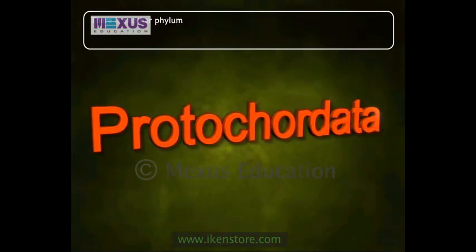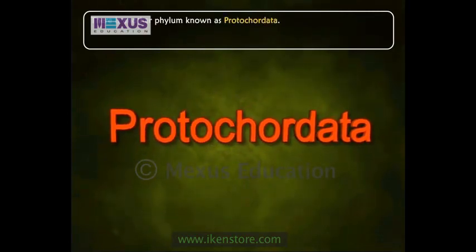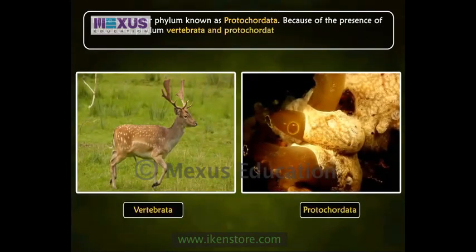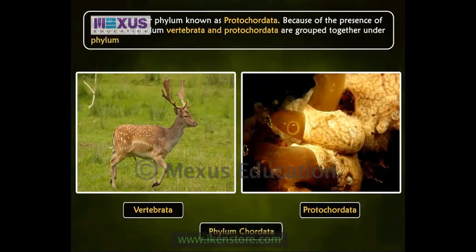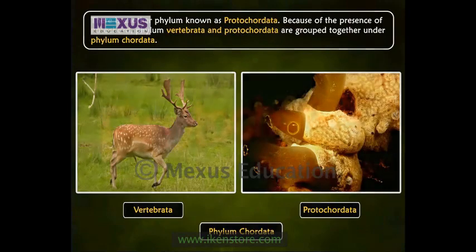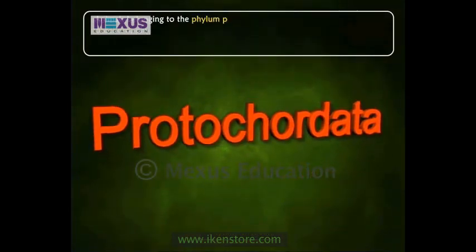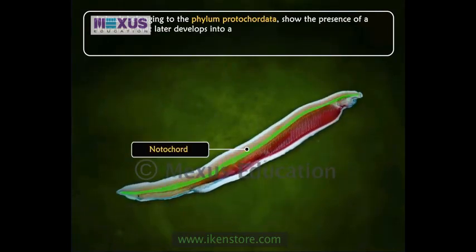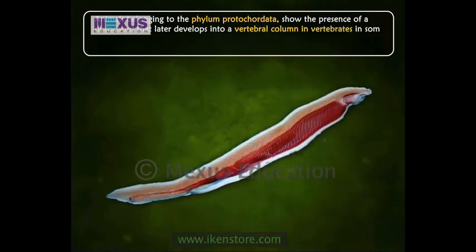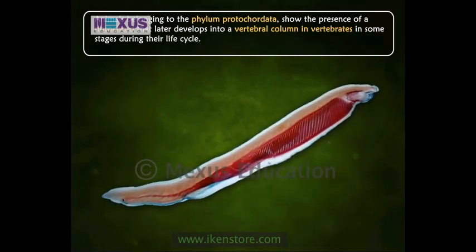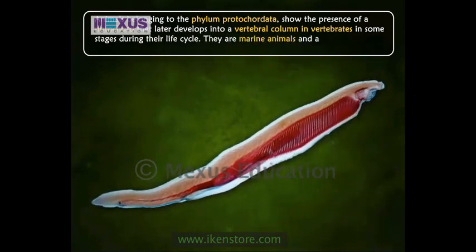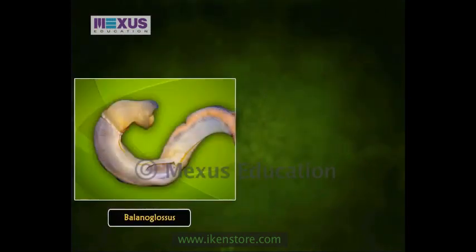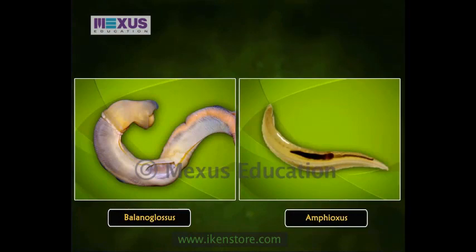There is another phylum, known as Protochordata. Because of the presence of notochord, phylum Vertebrata and Protochordata are grouped together under phylum Chordata. Animals belonging to the phylum Protochordata show the presence of a notochord that later develops into vertebral column in vertebrates in some stages during their life cycle. They are marine animals and are bilaterally symmetrical. Examples are Balanoglossus, Amphioxus, etc.